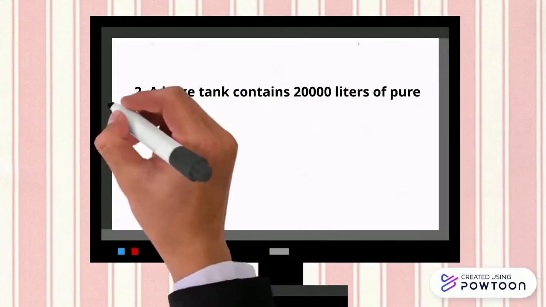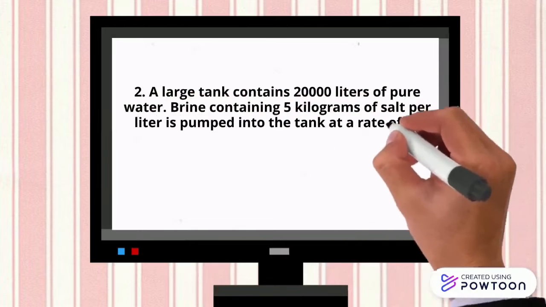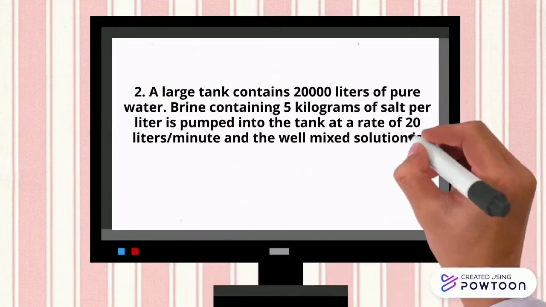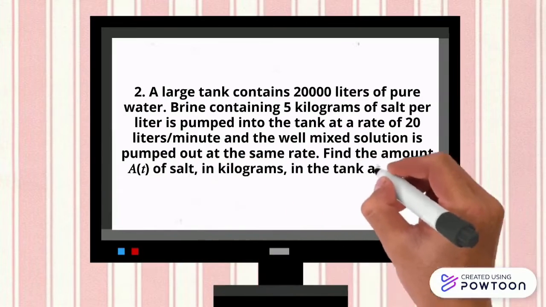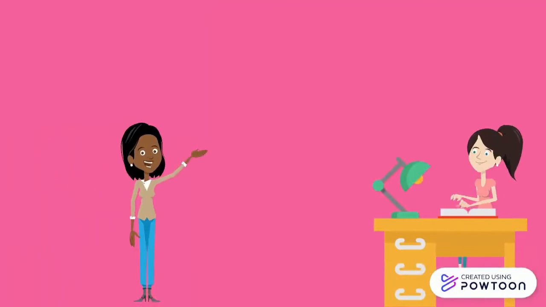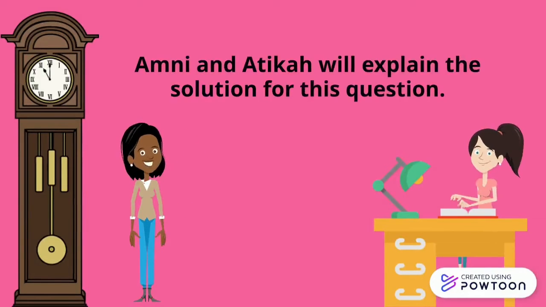Question 2. A large tank contains 20,000 liters of pure water. Brine containing 5 kilograms of salt per liter is pumped into the tank at a rate of 20 liters per minute, and the well-mixed solution is pumped out at the same rate. Find the amount A(t) of salt, in kilograms, in the tank at time t.